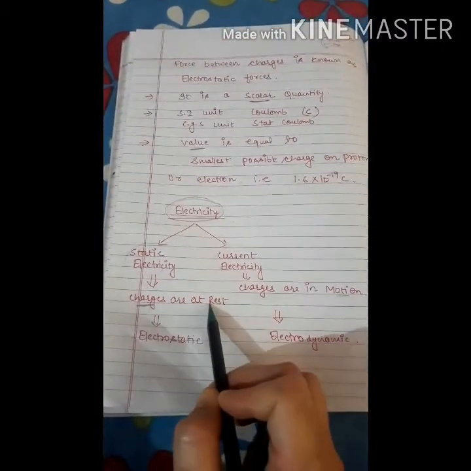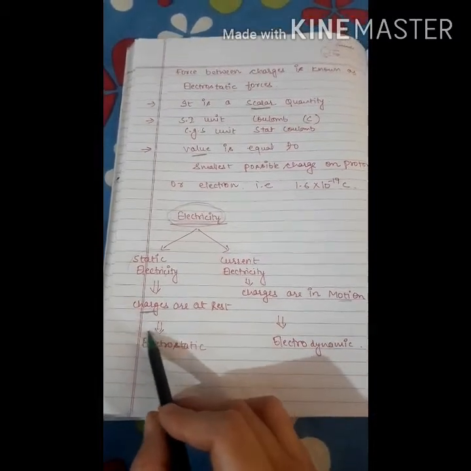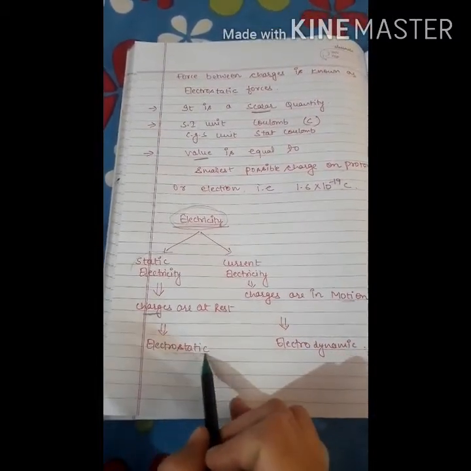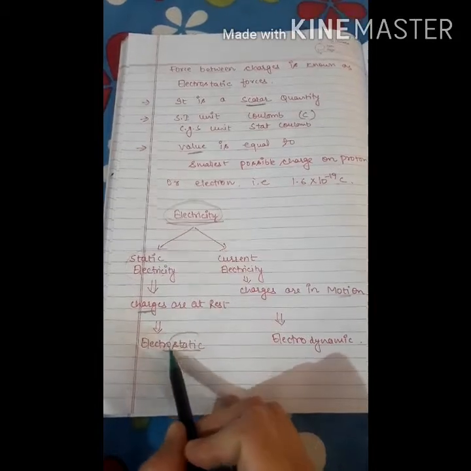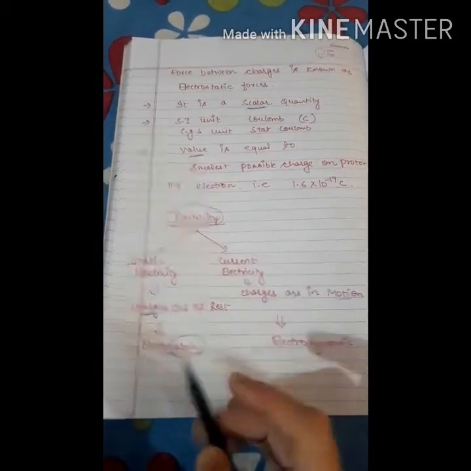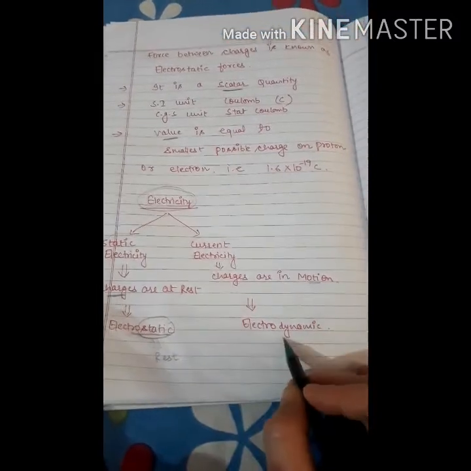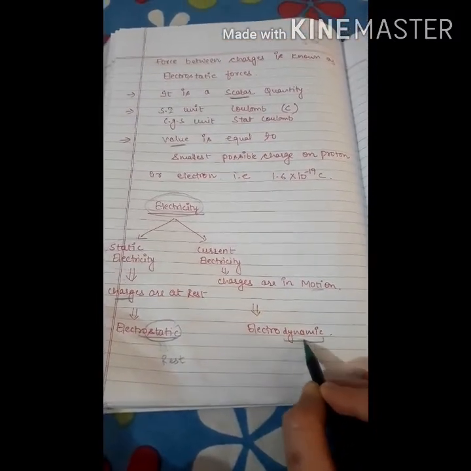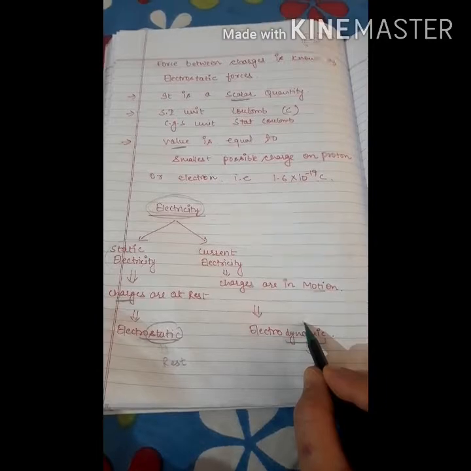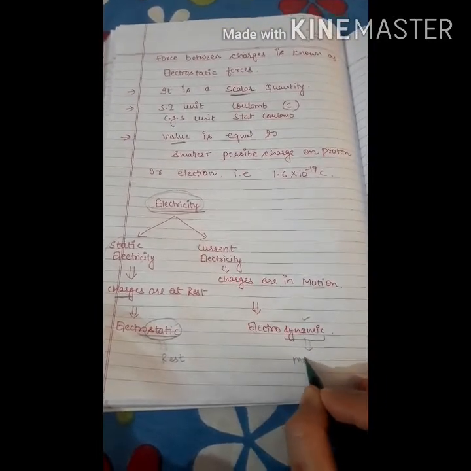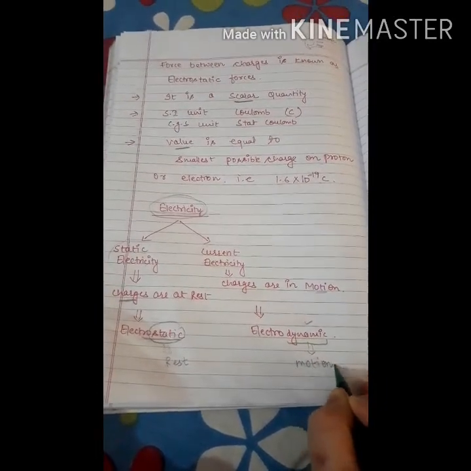If the charges are at rest, then the study of electricity is known as electrostatics, because static means rest. If the charges are in motion, then it is known as dynamics, because the charges are in motion.